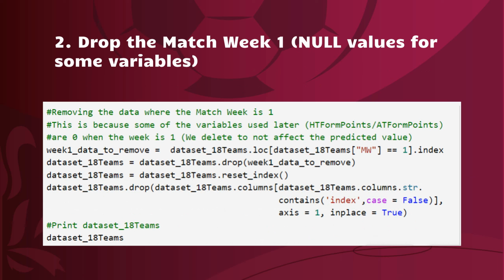We made the decision to exclude the Match Week 1 dataset because it lacked important information that had a significant impact on the outcomes, such as the form of the teams and the point difference between the teams. This is because the teams had not yet played any matches, and as a result, their form could not be computed at that stage of the season and they were just null values.